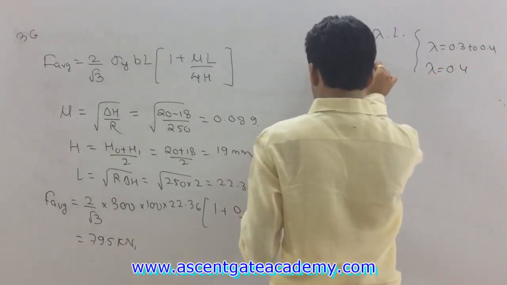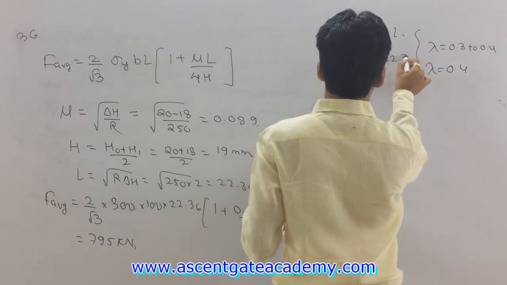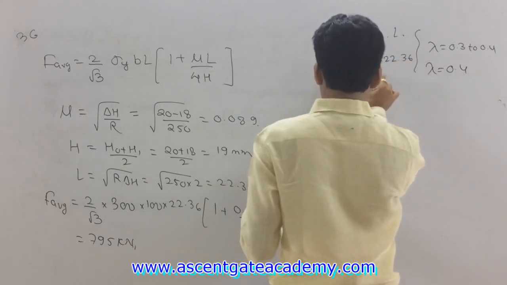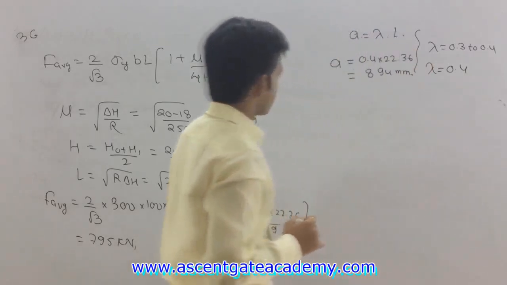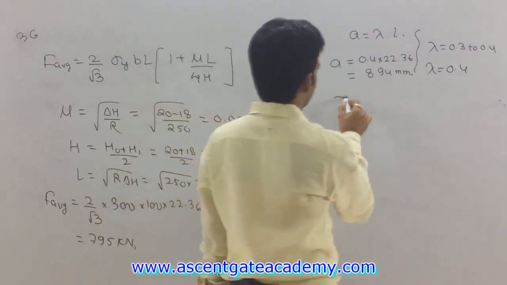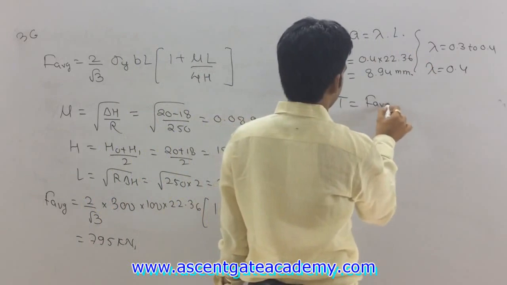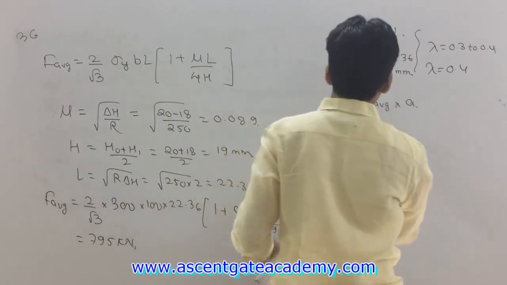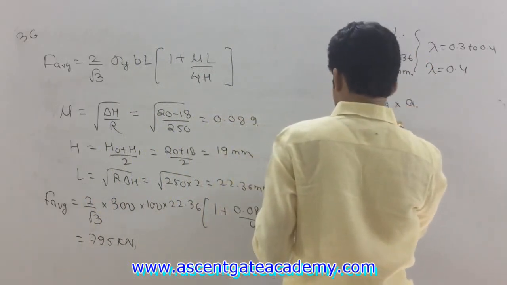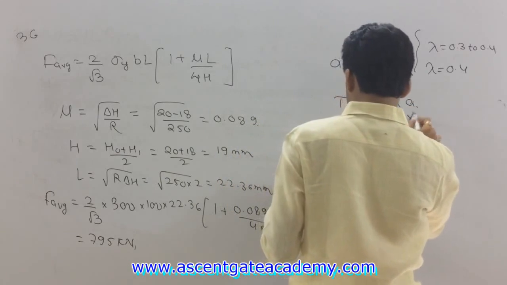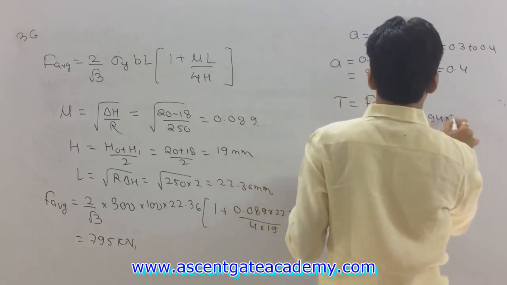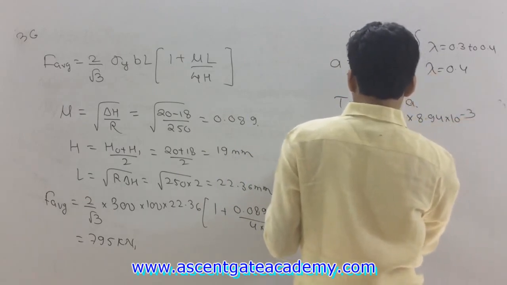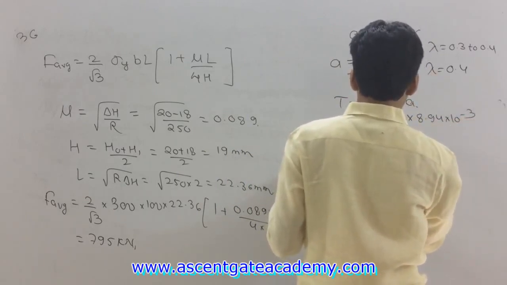So A will be equal to 0.4 into 22.36, which is equal to 8.94 mm. Getting this? So torque will be equal to F average into A. So this will be equal to 795 into 8.94 into 10 to the power minus 3 in meter. So this will be 7.11 kilonewton meter.